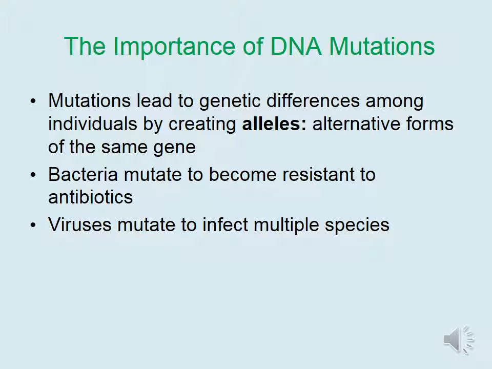From a clinical standpoint, bacteria are mutating to become resistant to antibiotics. This means that it's becoming harder to clear bacterial infections from individuals. If you've ever heard of MRSA, or methicillin-resistant Staphylococcus aureus, you're aware of this problem. Viruses can also mutate to infect multiple species. For instance, avian bird flu was a virus that started in birds and was able to spread in humans. What about swine flu? That was a virus that started in pigs and also mutated to be able to affect humans.